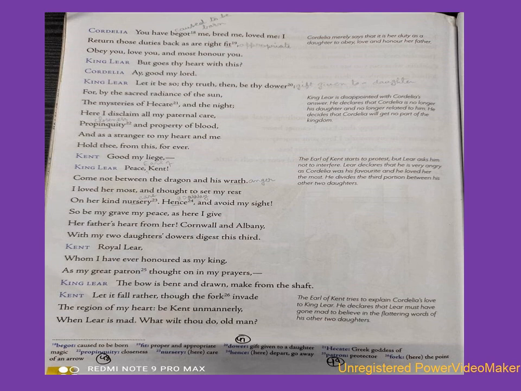I don't want to see you. I guess if she does not love her father, then I will only have peace when I am dead. Now he declares that her share of the kingdom will be divided among his two elder sons-in-law, that is Cornwall and Albany.